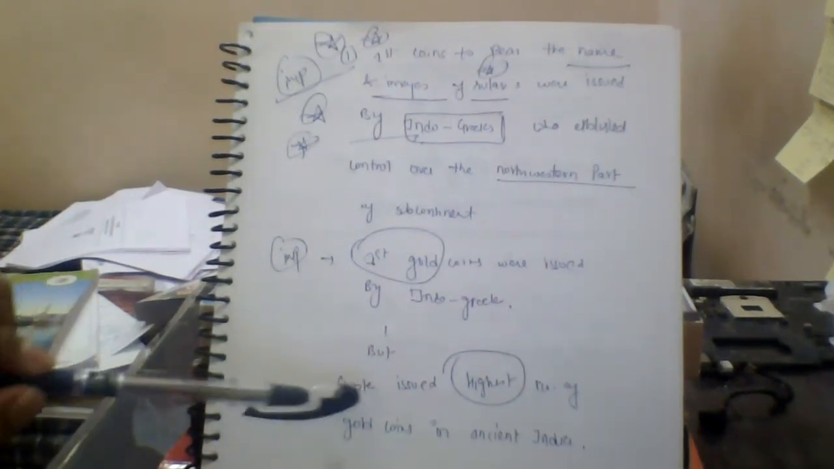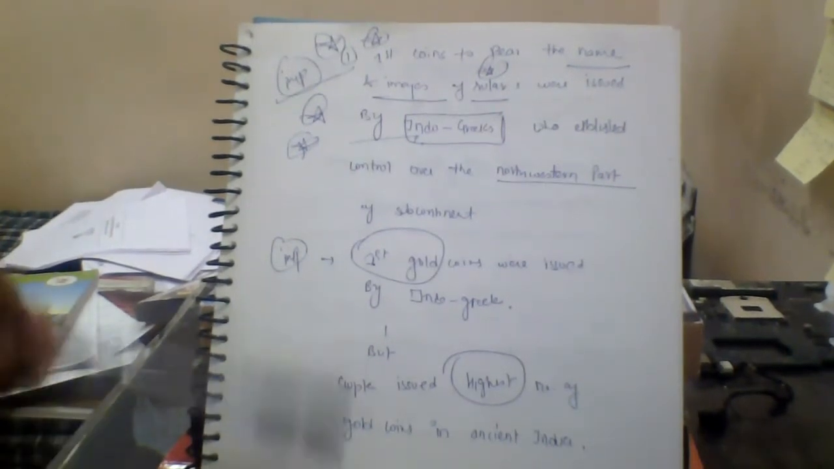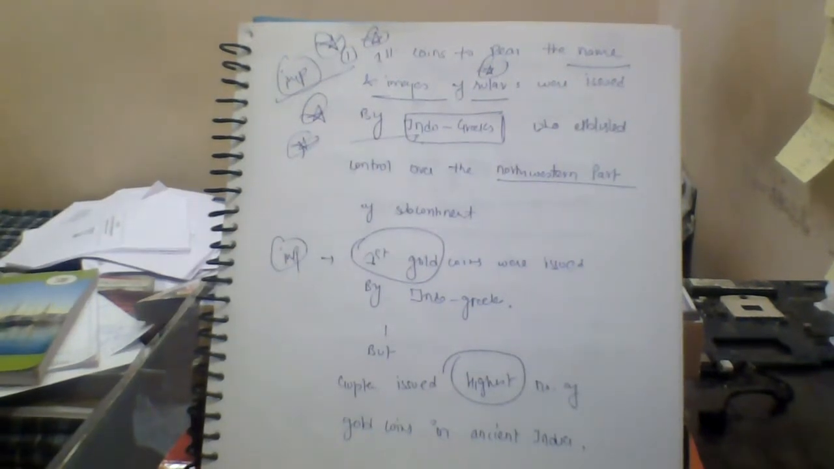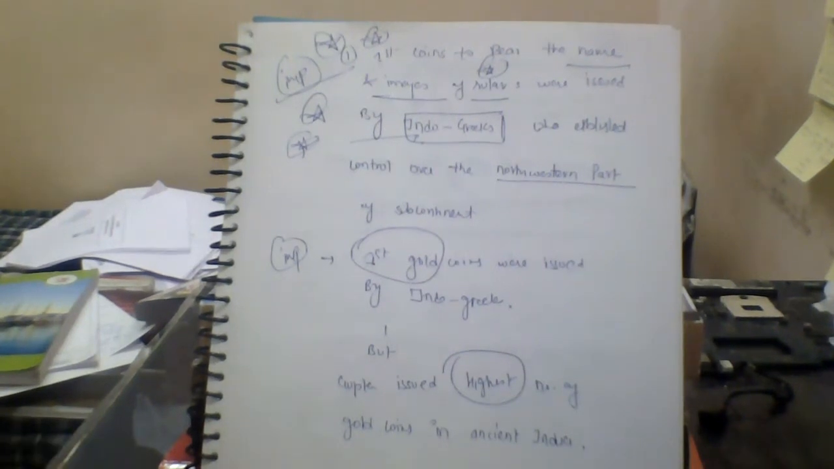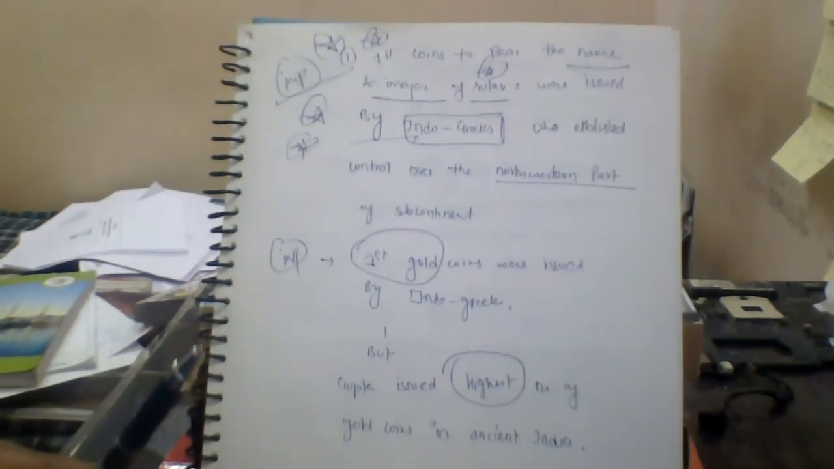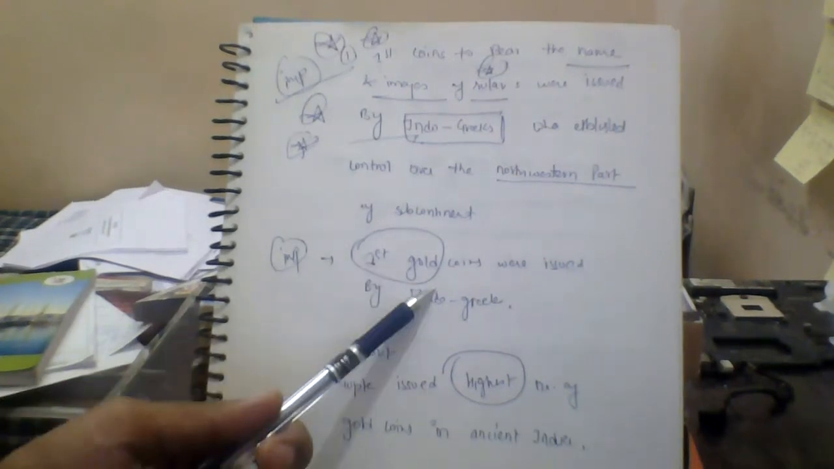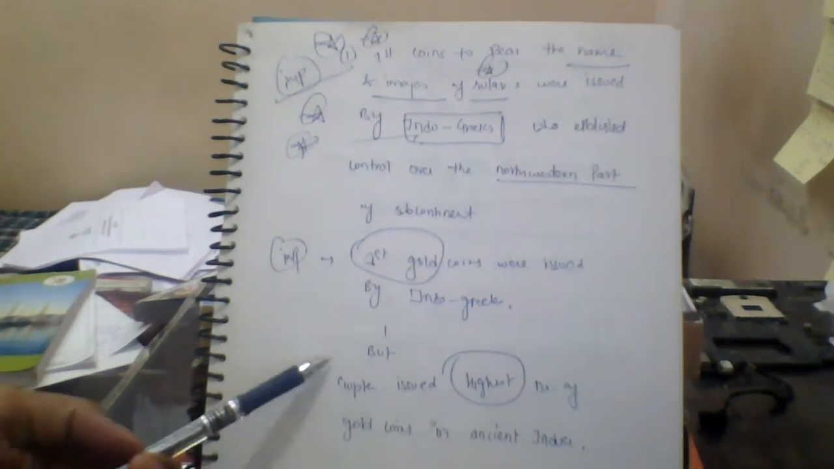But the Guptas issued the highest number of gold coins in ancient India. Sometimes we get confused in prelims, thinking that the Guptas issued the first gold coins or that the Indo-Greeks issued the highest number of gold coins. We don't have to get confused in this. We have to understand it thoroughly: the first gold coins were issued by the Indo-Greeks, and the highest number of gold coins were issued by the Guptas.